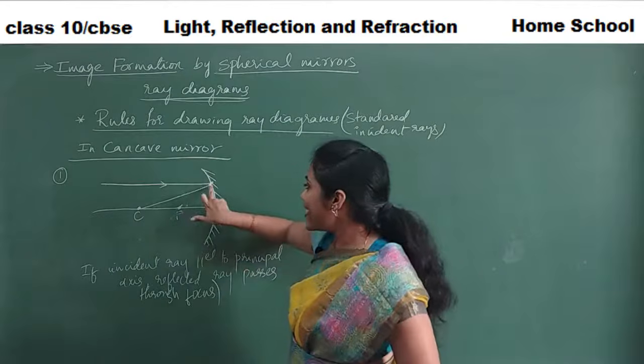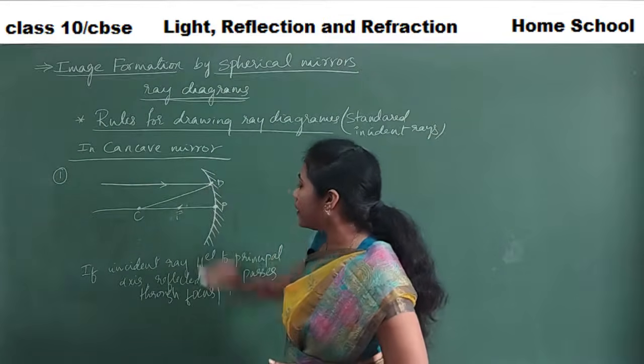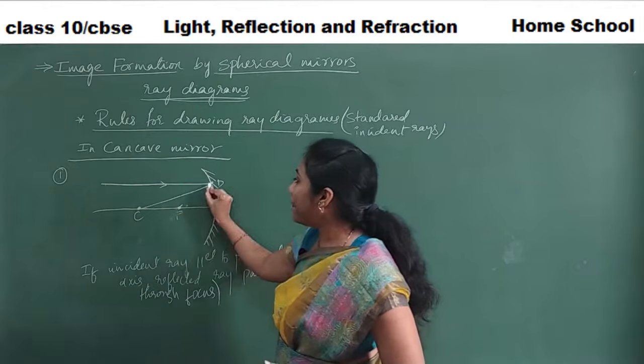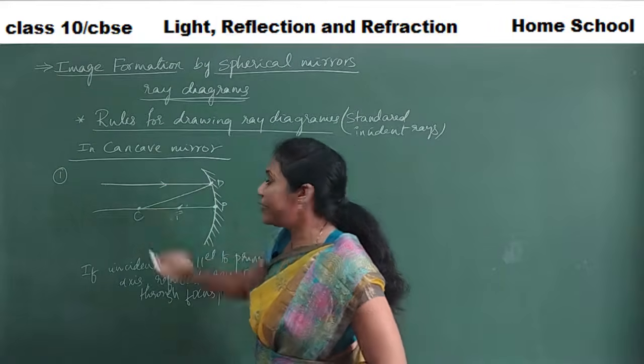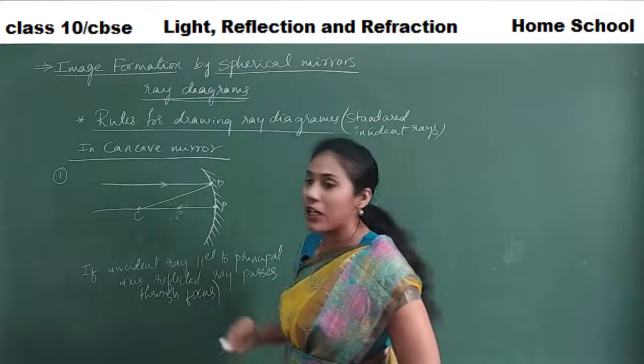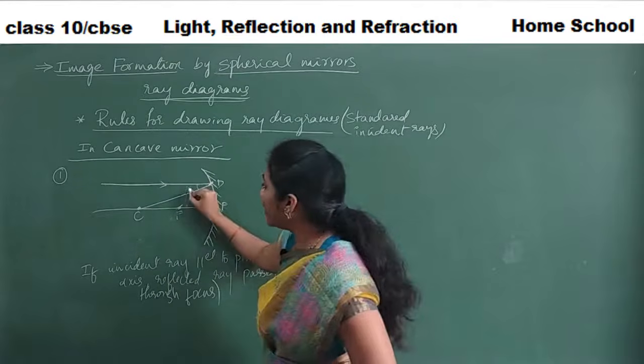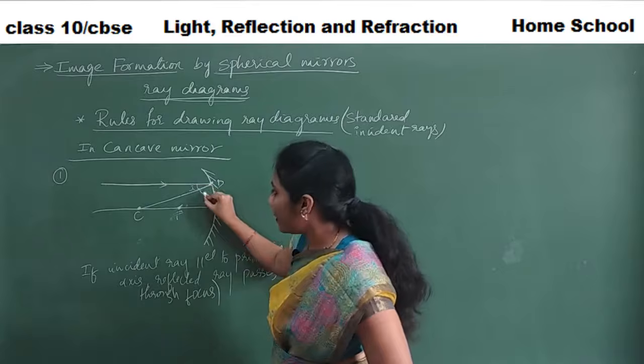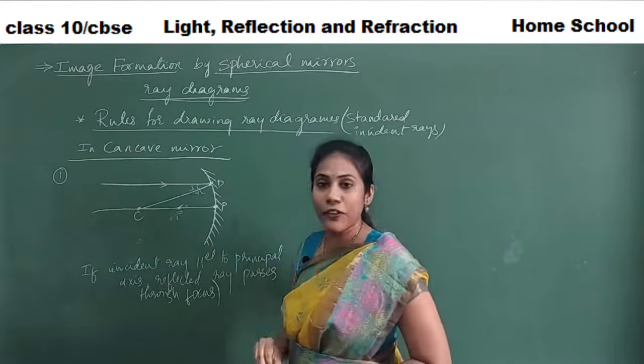Okay, the incident ray has hit at this point D. Then you will draw a line to D from the center of curvature. This becomes the normal. Now you will find the angle. This is the angle of incidence. The same angle you will take on this side, that is the angle of reflection.